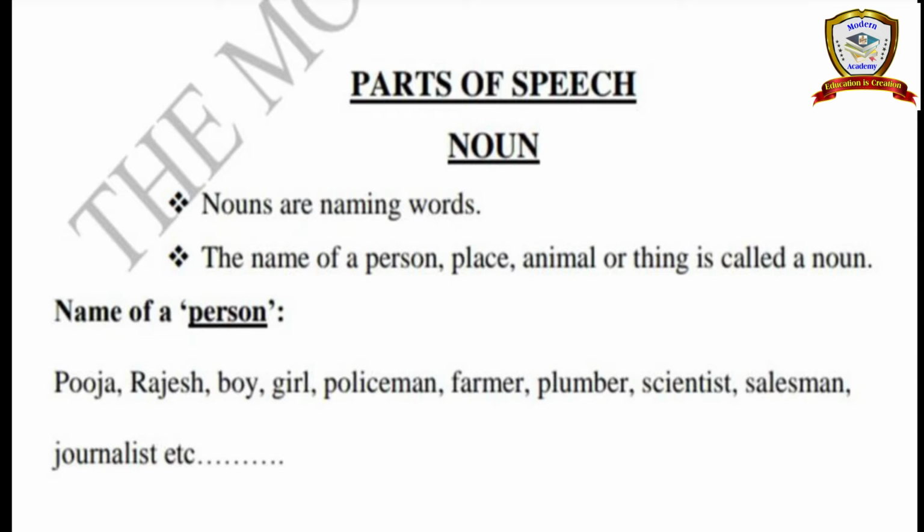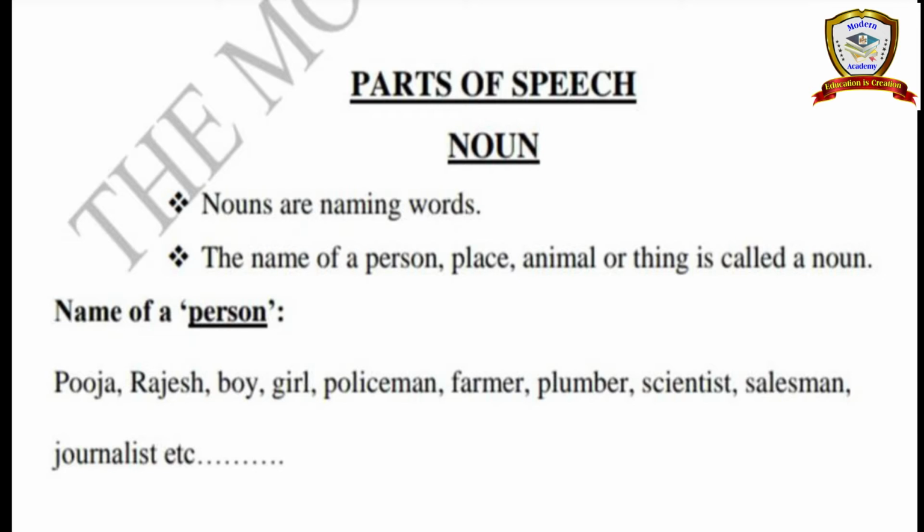And next, animals. We have many animals in the world, birds, animals, and then things. Things means we are using many things day by day: mobile phone, book, pen, pencil, TV, washing machine, mixie, grinder. Dresses also we use in daily life.